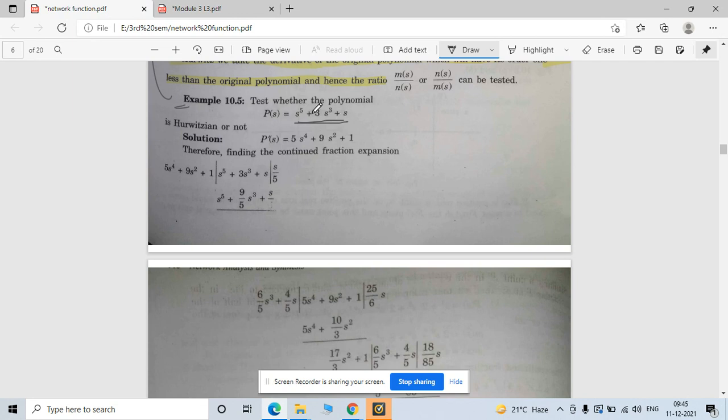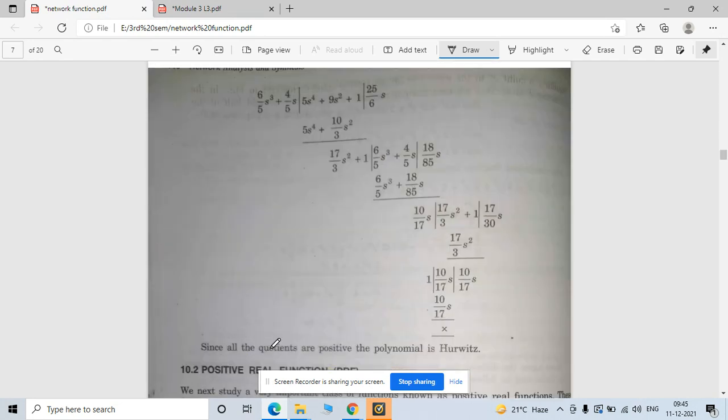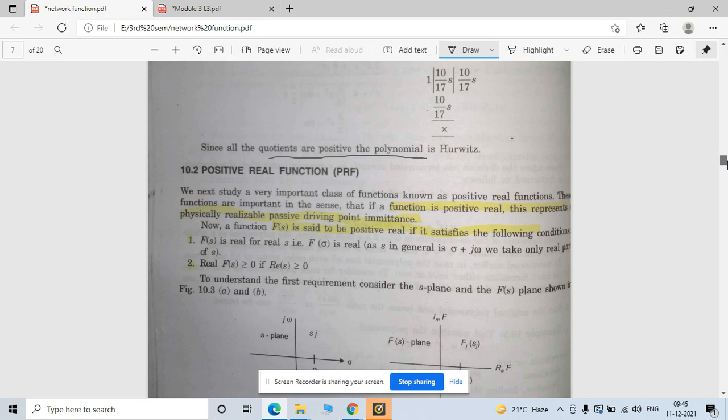So how to find the even power? By taking the derivative. By taking the derivative of this function, you will get another function, and from it you get the even or odd term. In the same way you apply the Hurwitz criteria: divide this by that function and observe the quotients. They should be positive, real, right? Then only your system follows the Hurwitz criteria. Now see, if all quotients are positive, then your polynomial follows the Hurwitz criteria. Now this is the positive real function.